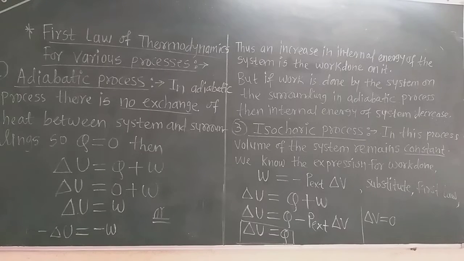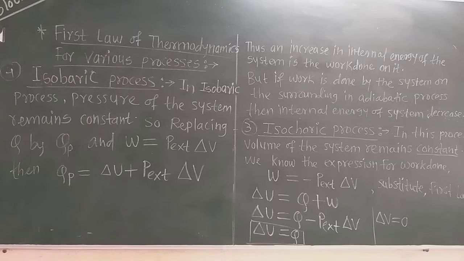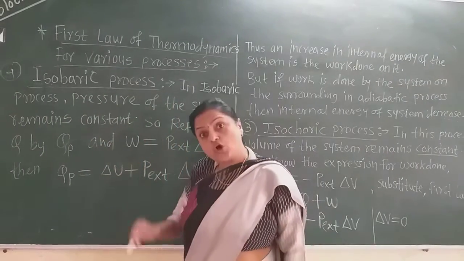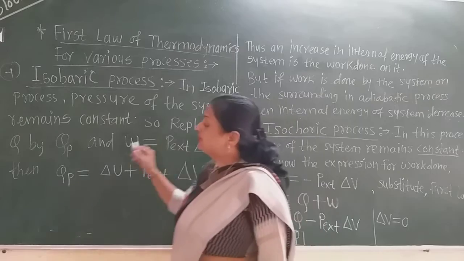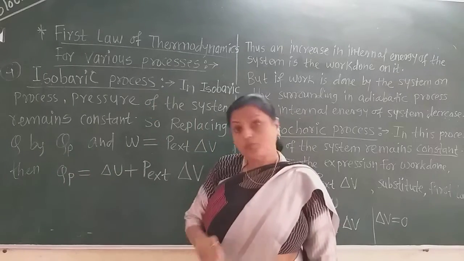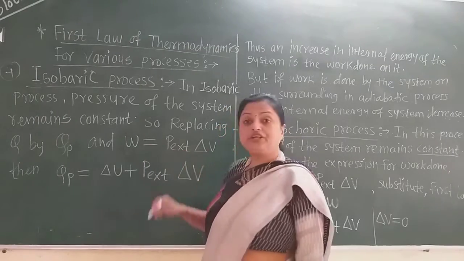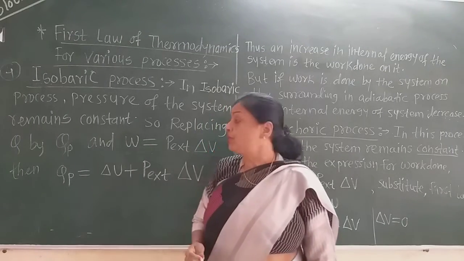Now see students, in the isobaric process the pressure of the system remains constant throughout the change. So replacing Q by Qp, and W as minus P external into delta V, what do we obtain?